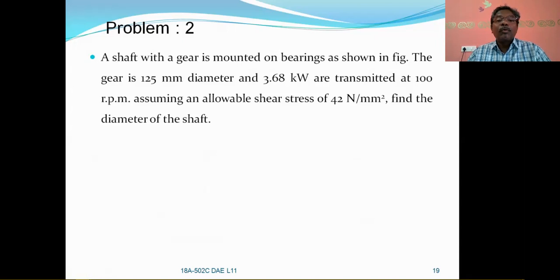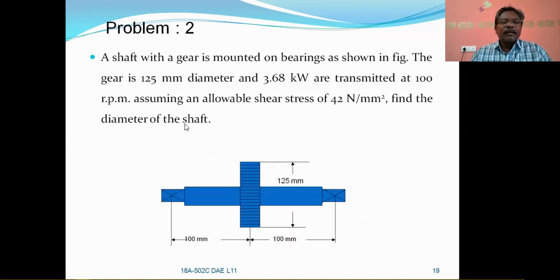Also, only allowable shear stress is given to you, but there is no allowable bending stress or normal stress. So this problem can be solved only based on the Guest theory, because only allowable shear stress is given. So based on the Guest theory or maximum shear stress theory, we are going to calculate the diameter, which will be the final answer.